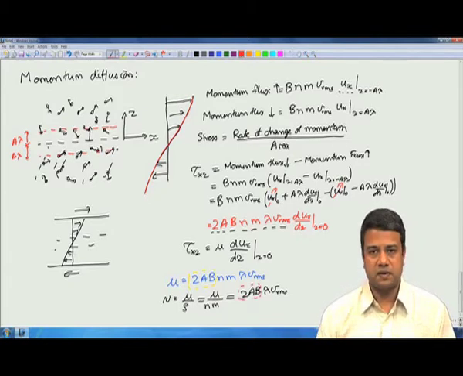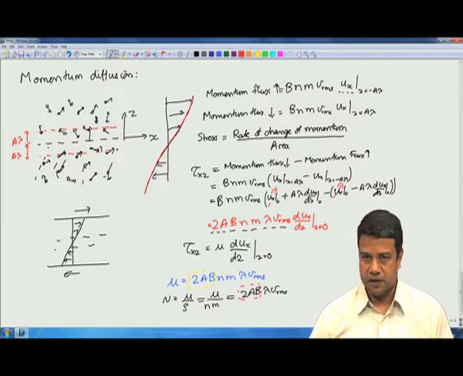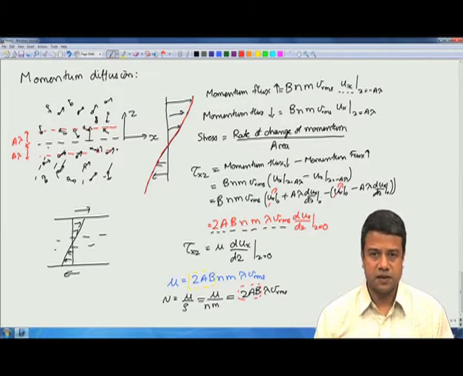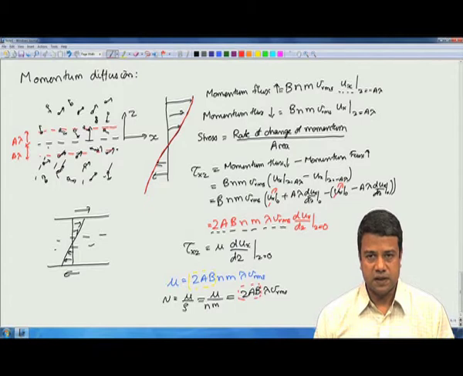These multiplicative constants could be different because the average location from which these molecules are coming may depend upon what quantity you are calculating. The VRMS is of course not dependent on that. But when you do the more exact calculation, you will find that these coefficients A and B do depend upon whether you are looking at mass diffusion or momentum diffusion. However, both of these diffusivities are proportional to the mean free path times the RMS fluctuating velocity.